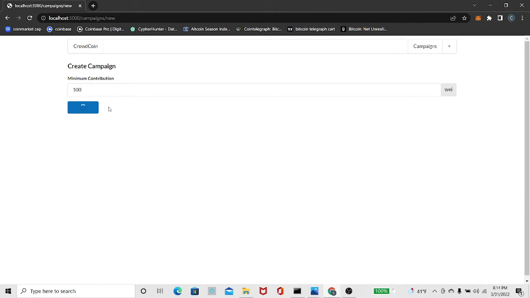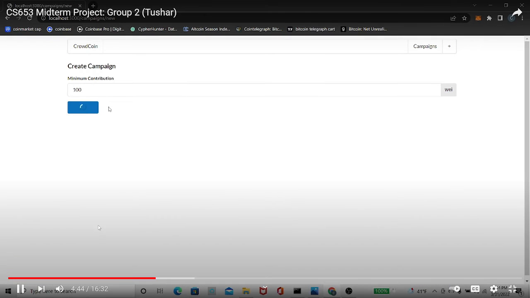Once I get confirmed, it takes a while for this request to get processed. This is called block time. After a specific number of block confirmations, our transaction gets added to the block. In other words, our transaction gets processed.